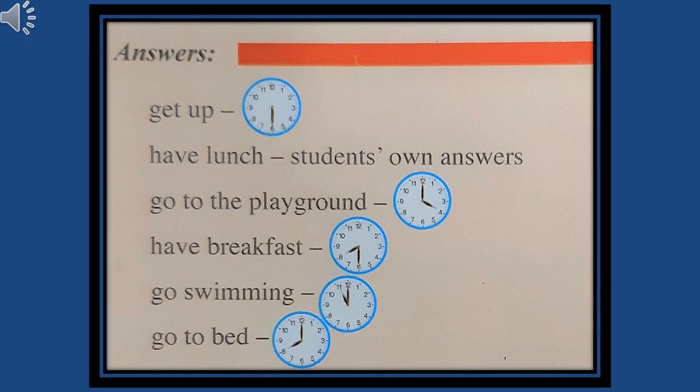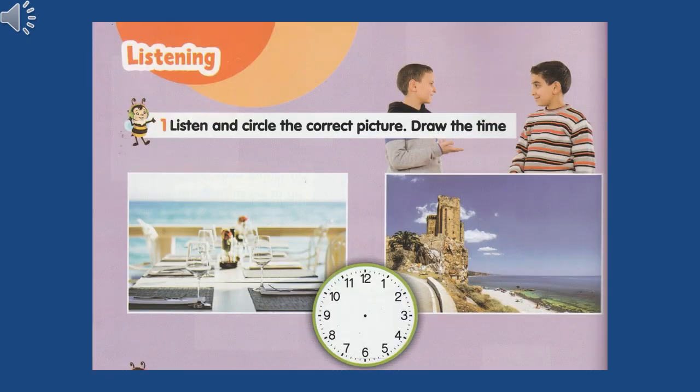Now pause the video and check your answer. Open page 74. Look at the pictures. What can you see? In the first one, what is this place? Excellent. It's a restaurant. And the next picture, what can you see in the next picture?